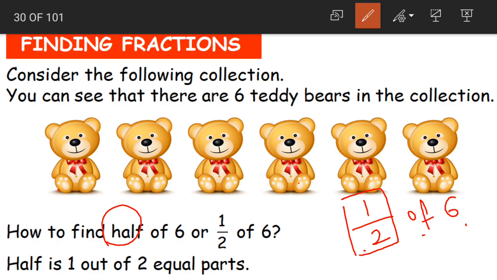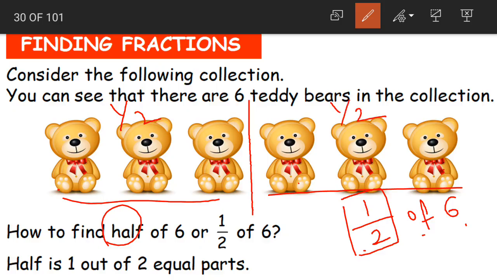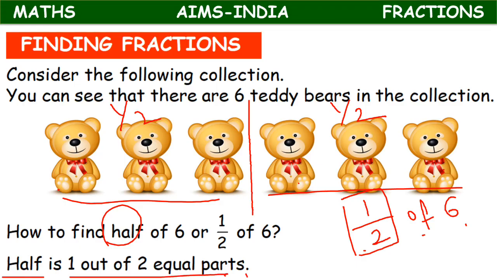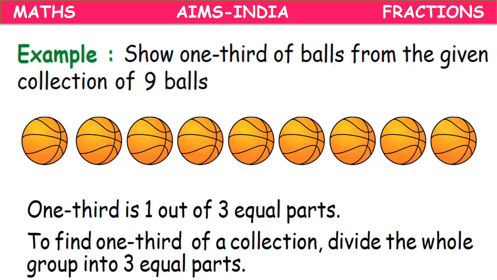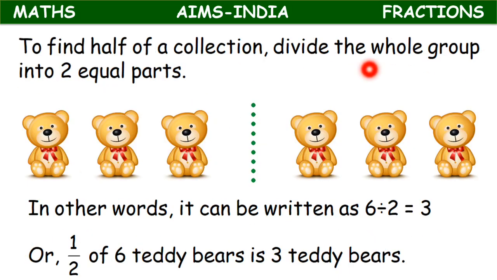When we divide the given whole into 2 equal parts, each part is called a half. Yes, so to find out the half, what should we do? Half is 1 out of 2 equal parts. Yes. So to find the half of a collection, divide the whole group into 2 equal parts.